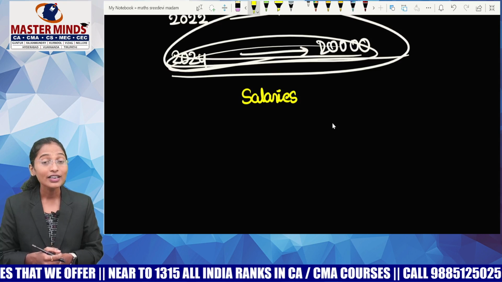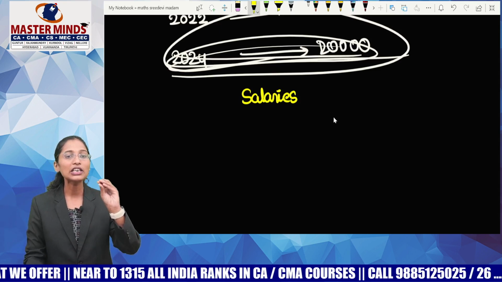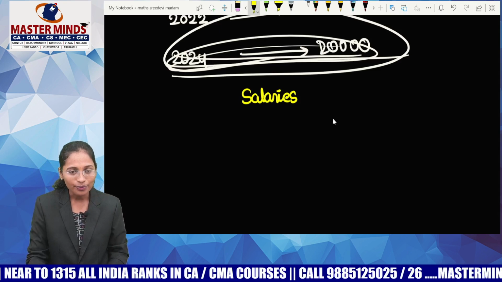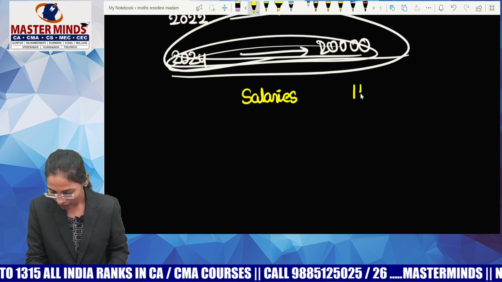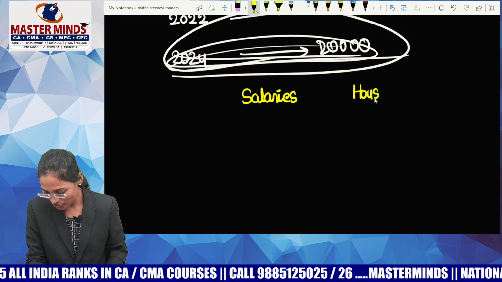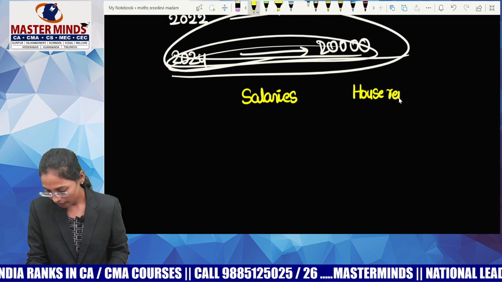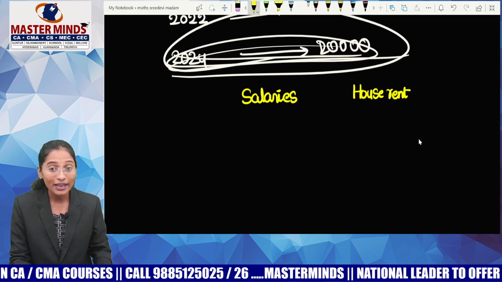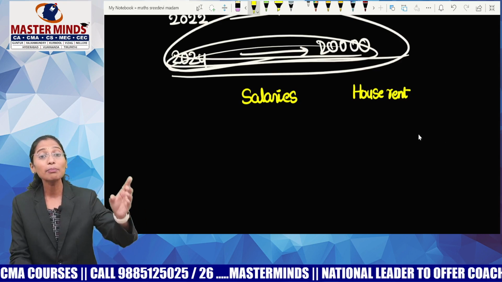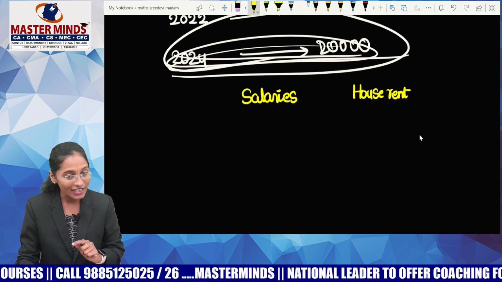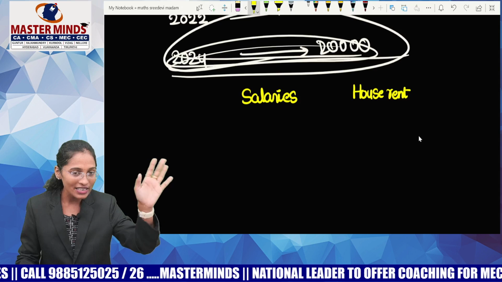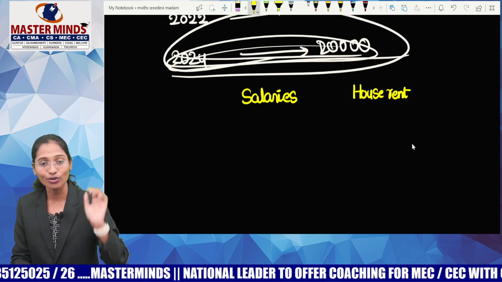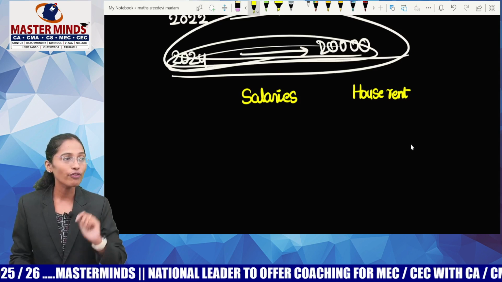Try to understand. Salaries for a particular period for 1 year before the increment will create annuity, no? Yes. Now, house rent or hostel rent? Yes, house rent you will pay after the completion of the period only. Initially, we'll give something that is called as advance. Forget about this. We'll pay the house rent also at the end of every period.